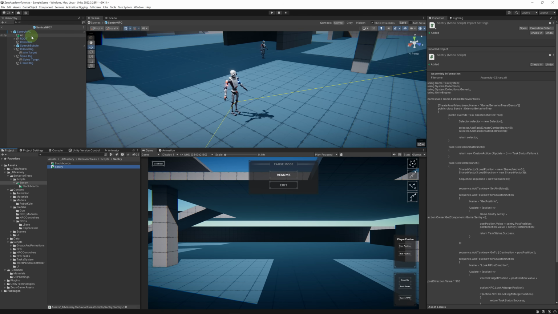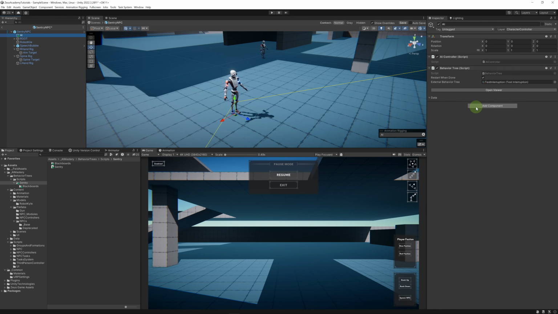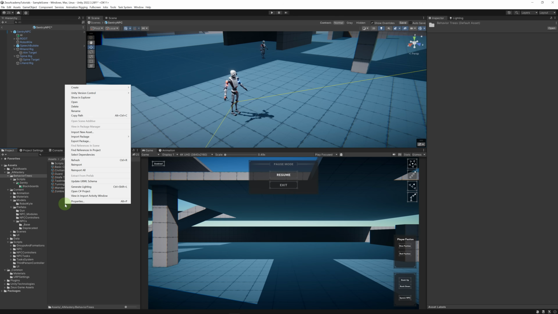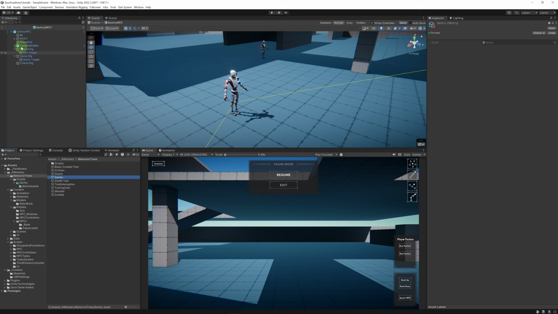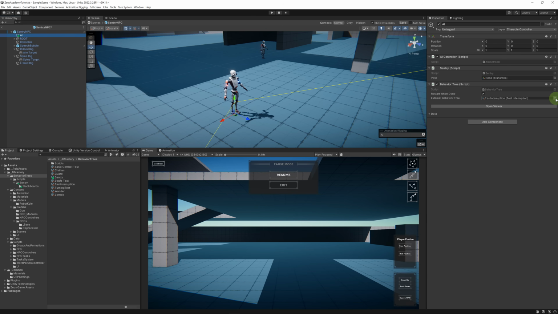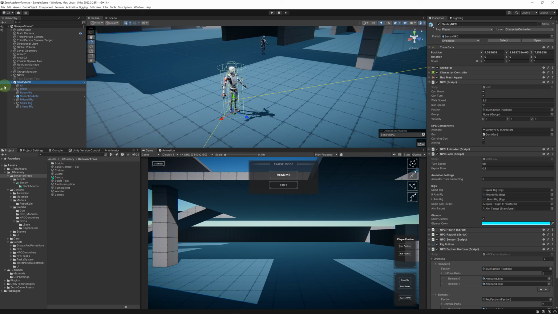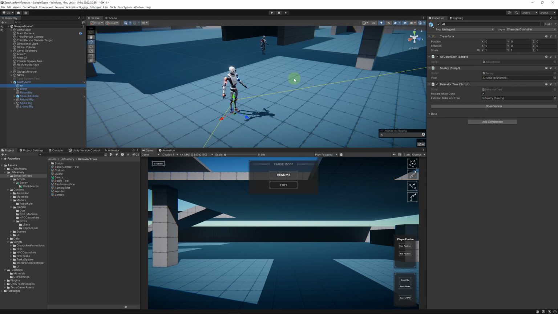Now back to our prefab in the AI object. We're going to need a Sentry here, and let's create the behavior tree. So let's go to our behavior trees here and right click, create game behavior trees Sentry, and let's assign it over here. Okay, let's get out of the prefab view. In our Sentry object, we'll need to define a post.